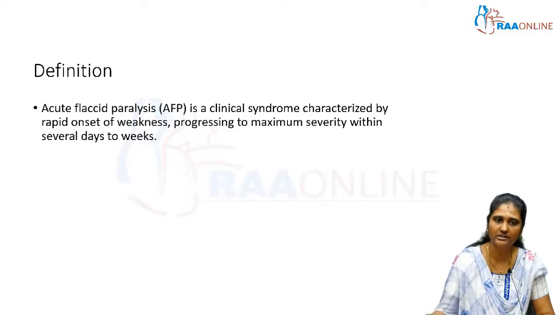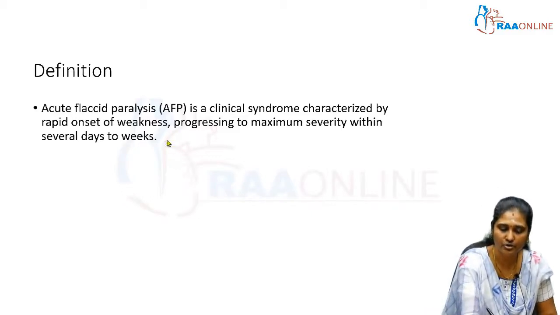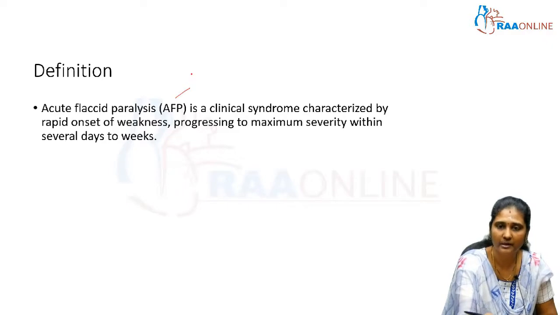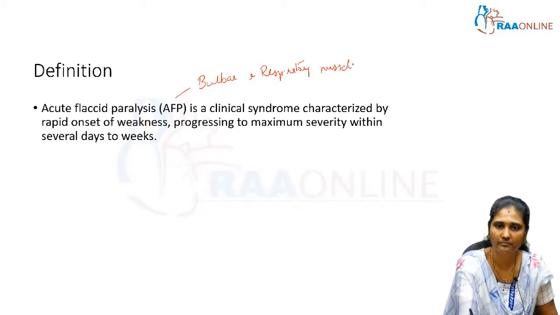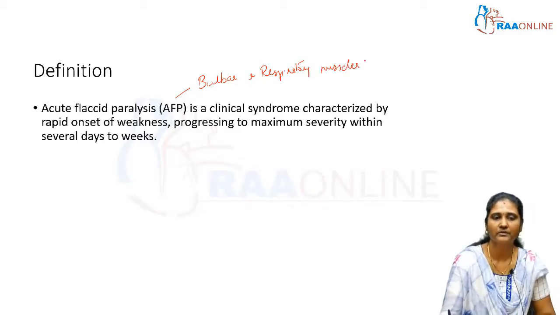This rapid onset of weakness usually involves bulbar muscles and respiratory muscles.